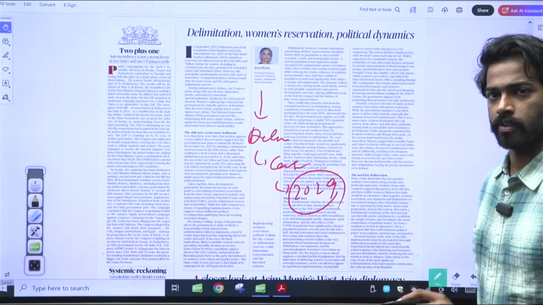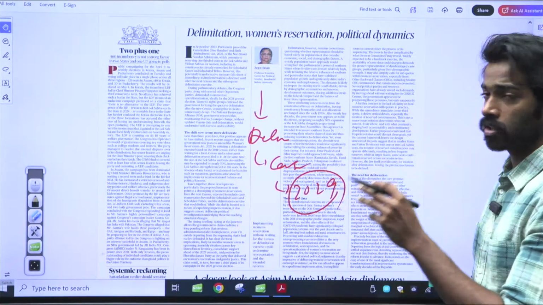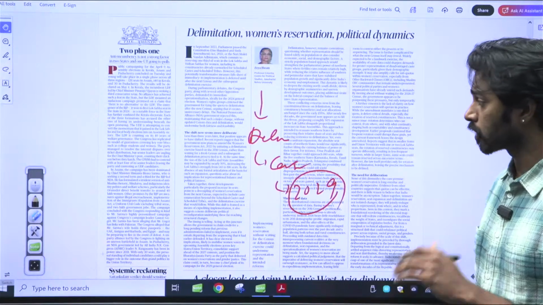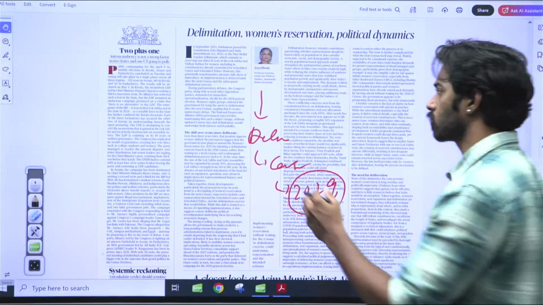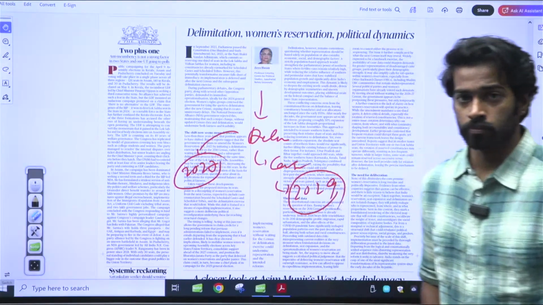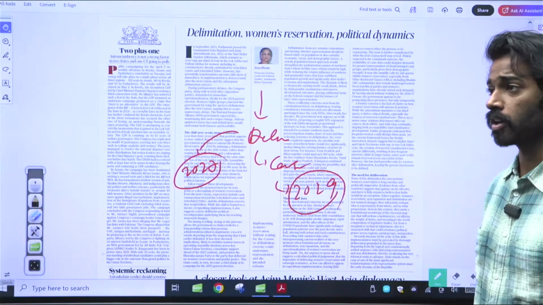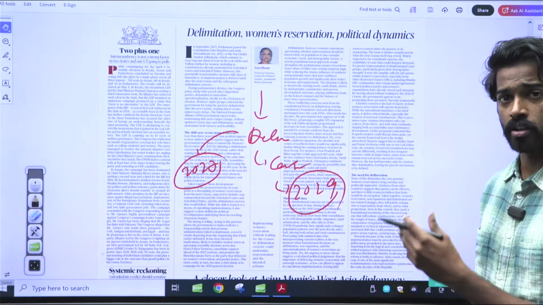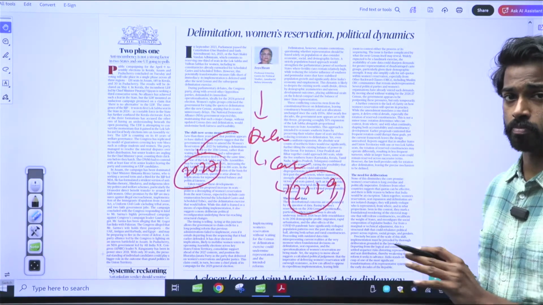Basically, the law said that the implementation will happen after the next census, meaning in 2029. But now the government is trying to say that it will do it in 2027. In 2027, it will start implementing the women's reservation from whenever there are state assembly elections.